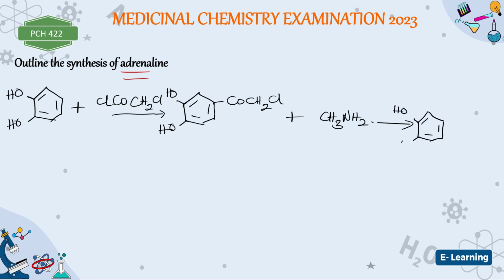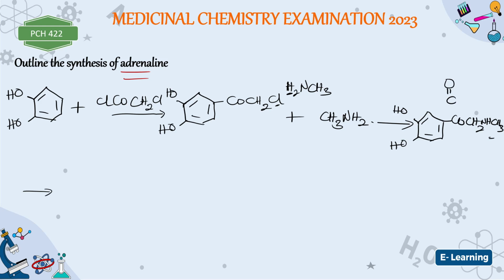Once you get the starting material right, it will be very easy for you. This CO, CH2, then you have this NH. The reason is because this NH2 will combine with this group here, so you have H2N CH3. One of the hydrogens from here will combine with this chlorine to form hydrogen chloride, and then this NHCH3 will attach here, so we have NH, and here we have CH3.